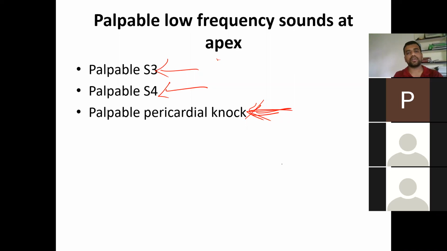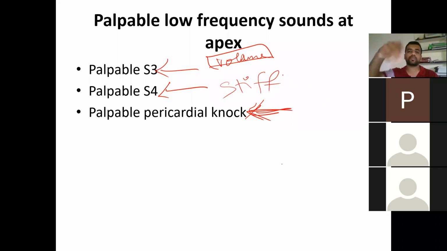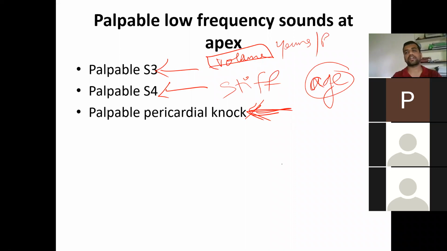S3 is usually seen in volume overload conditions, like pregnancy, anemia with hyperdynamic circulation, or acute heart failure where there is difficulty in pumping out the volume. In the case of S4, it is due to stiff ventricles where the atria work fast and hard to push the blood. In restrictive cardiomyopathies and similar conditions you can get a prominent S4. Aging is also a normal phenomenon where S4 can be part of normal aging. In young people and in pregnancy you can also get a normal S3.